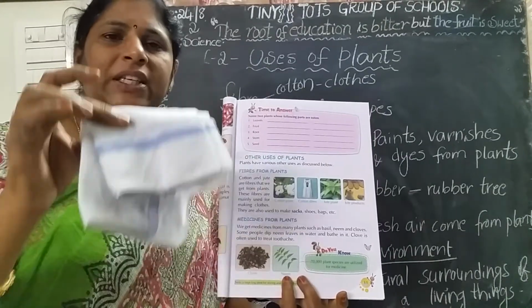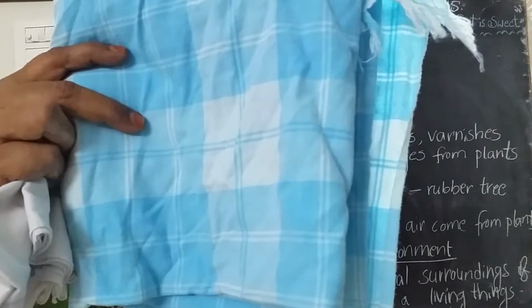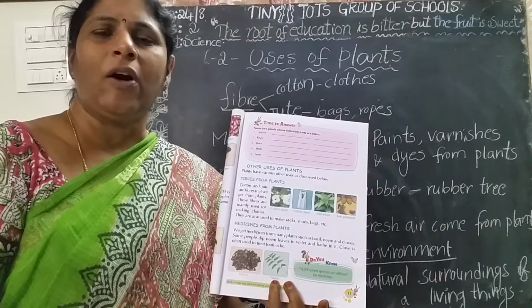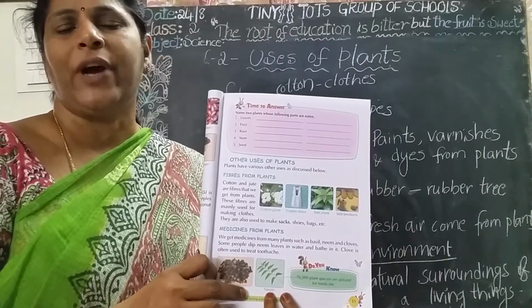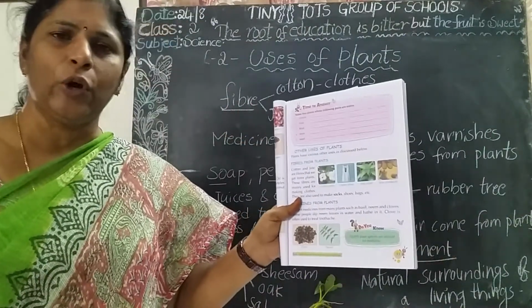Now see, this is the napkin. This is also made with cotton fiber. Towels are also made with cotton fiber. And your shirts, my saree, all these are made with cotton fiber. So what is the use of cotton fiber? Cotton fiber is used to make cotton clothes.